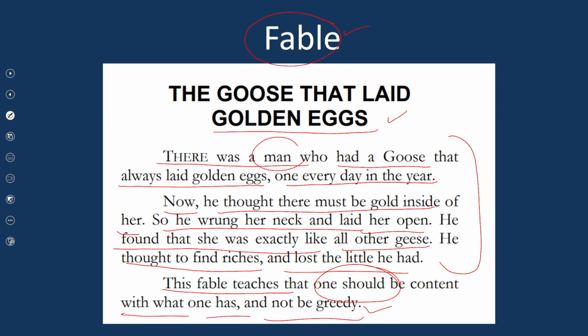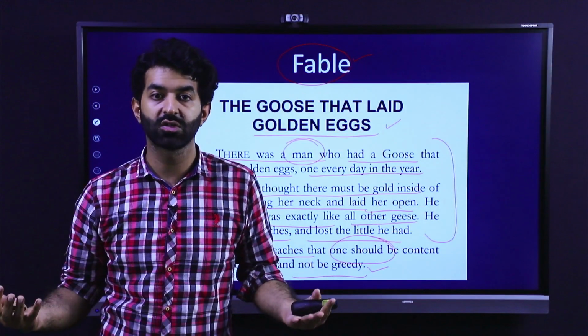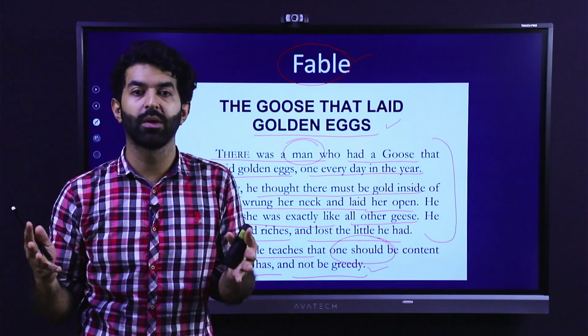So this man became greedy and tried to rip open the goose but didn't find anything. Only if he had waited, that process would have lasted longer, but since he opened that goose and tried to look inside, he lost whatever little he had and he lost the goose in the process. So this is what we call a fable.